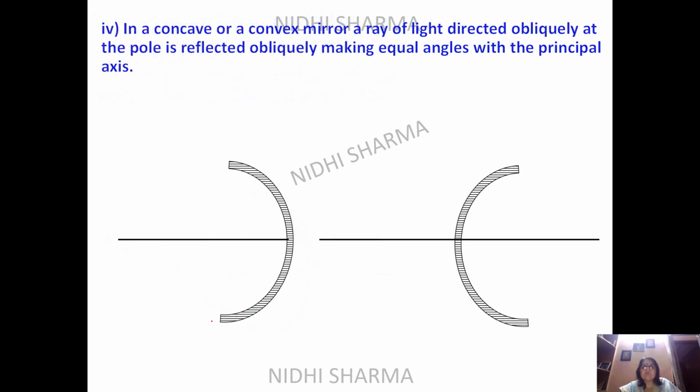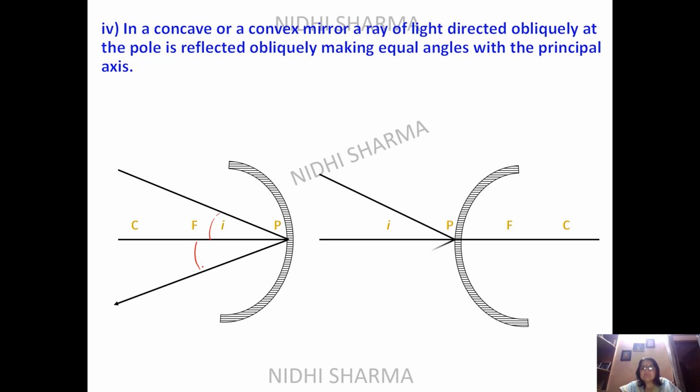Now we come to the last rule. In a concave or convex mirror, a ray of light directed obliquely, means at any angle, not the normal. So you will just see, when it comes here, you will first label all the parts, you will take the ray, will pass through pole, and then again you are getting angle I here, angle R here, same is the condition here, and then it will be reflected back, and then once again what you are getting, angle of incidence as well as angle of reflection.